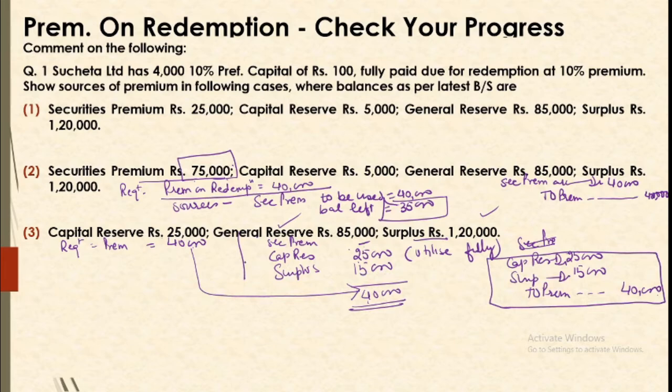And after this, since we are to make balance sheets also, we need the balances at some other places also. So after this, we will simply note in our question, capital reserve is gone, general reserve no change, surplus is now 15,000 lesser. So your surplus left is 1,05,000, because you might be needing it for some other purposes. Alright, so this is our working note regarding the premium.